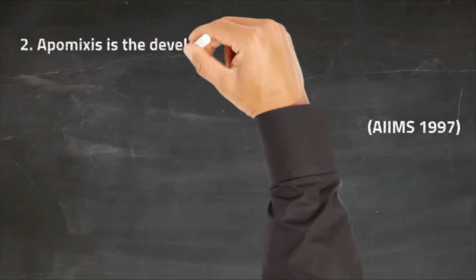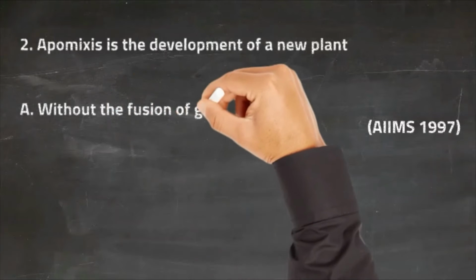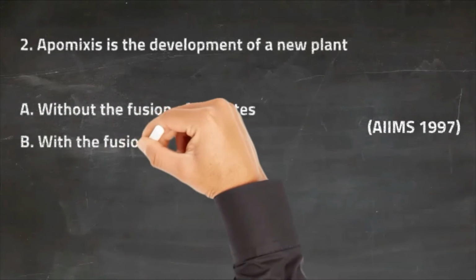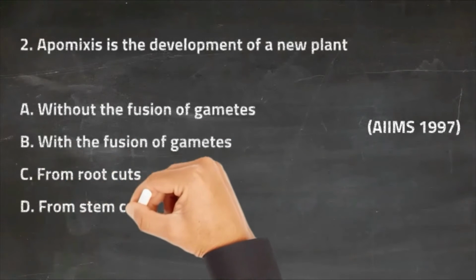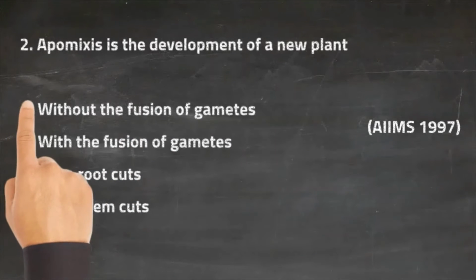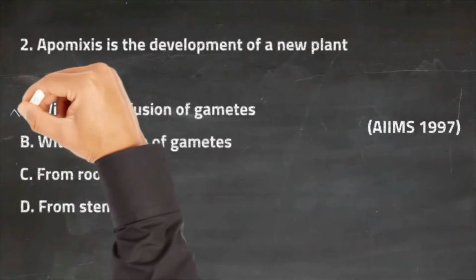Question 2. Apomixis is the development of a new plant. Option A: without the fusion of gametes. Option B: with the fusion of gametes. Option C: from root cuts. Option D: from stem cuts. So the right answer to this question is option A: without the fusion of gametes.